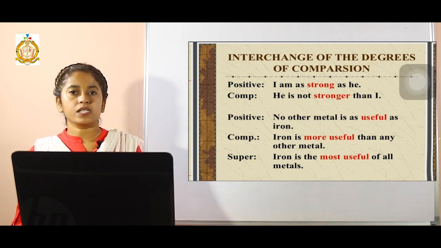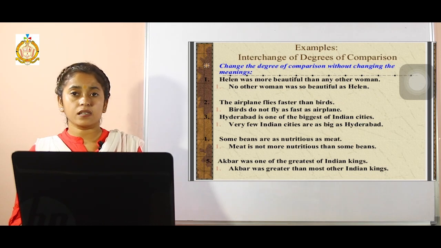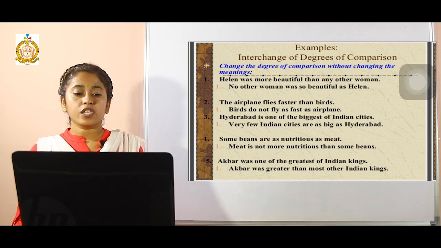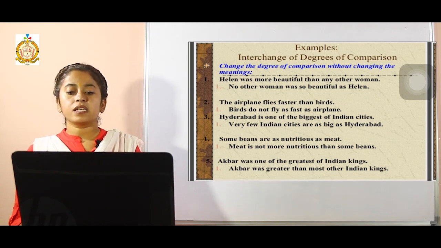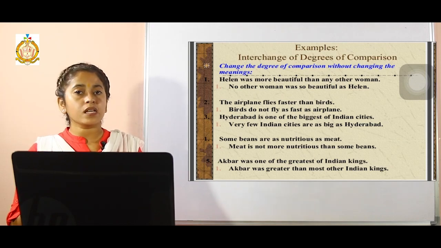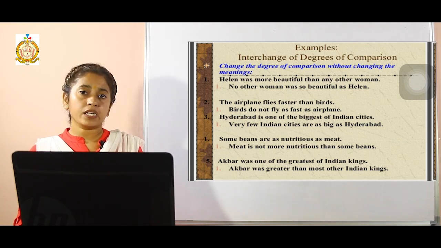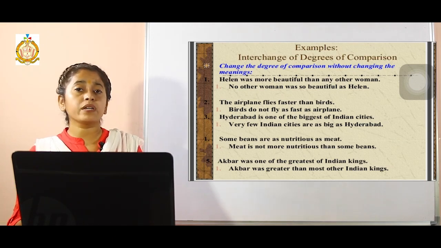the superlative degree. So in order to change these degrees, first of all we need to see the sentence. We can say how we can change it. See the example: no other metal is as useful as iron. Here two things are used, other metals and iron, right? If we are going to change it into a comparative degree, we have to follow some steps. What will be that step?